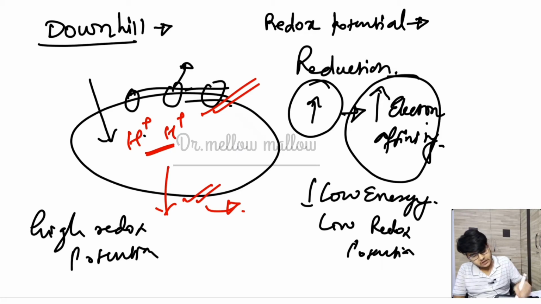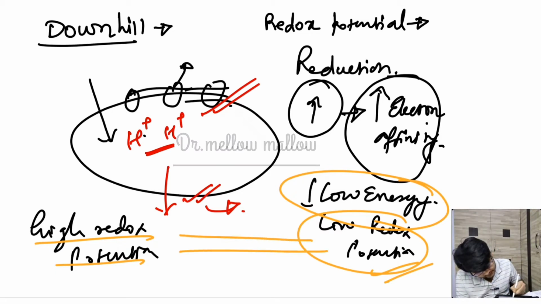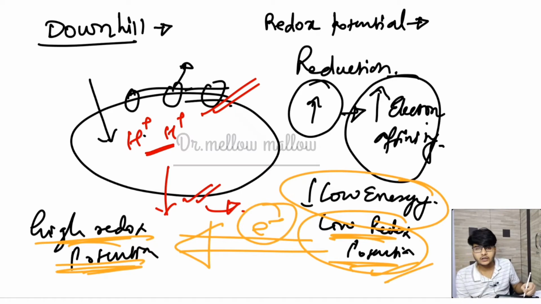High redox potential means it has high affinity to acquire electrons. In front of that high redox potential compound, we place a low reduction potential compound. So this high redox potential compound will dominate over the low redox potential compound and acquire some electrons towards itself. Okay, so electron movement will be from low redox potential to high redox potential, and we all know that electrons move from high potential energy to low potential energy.